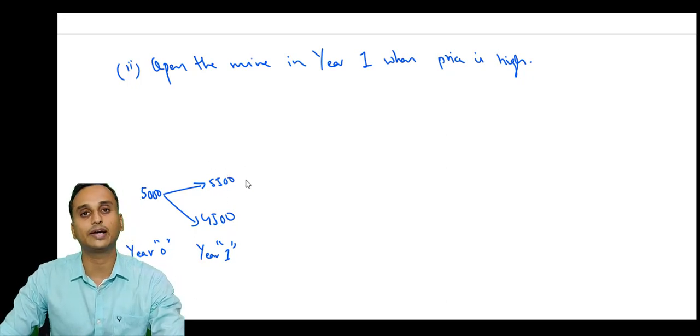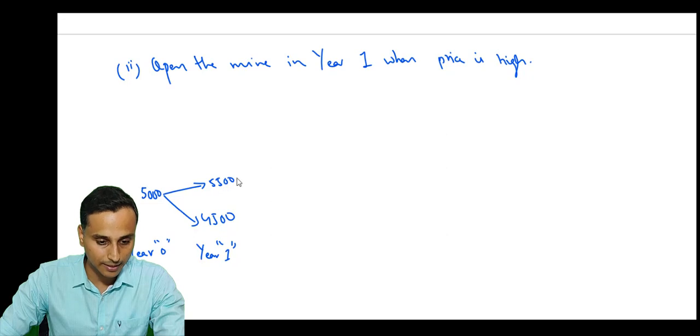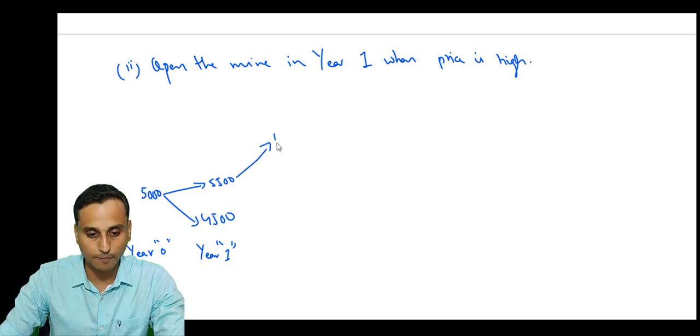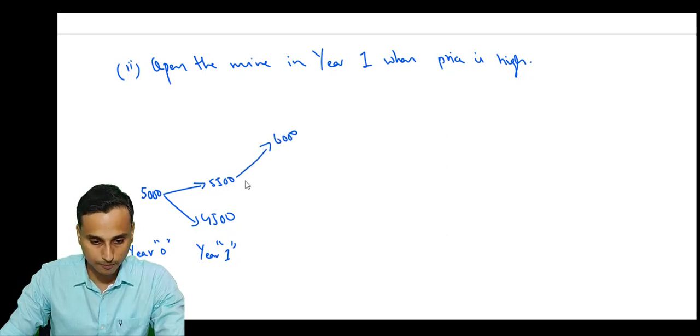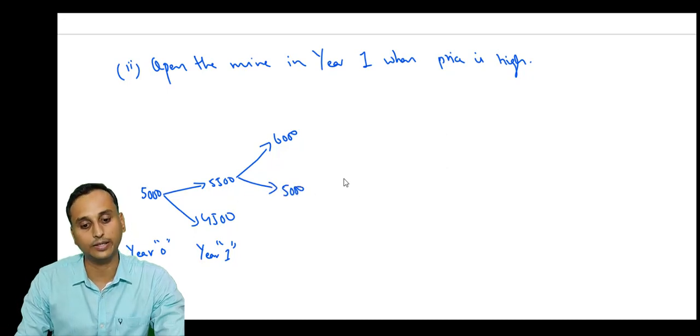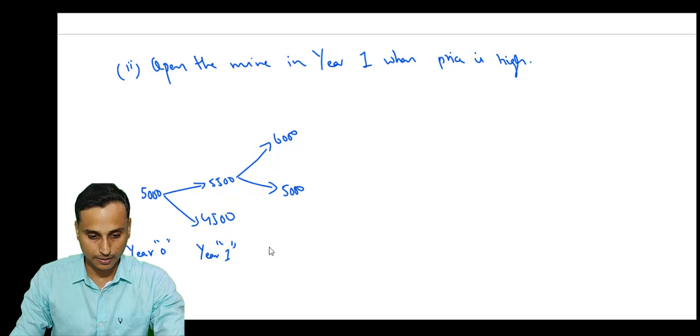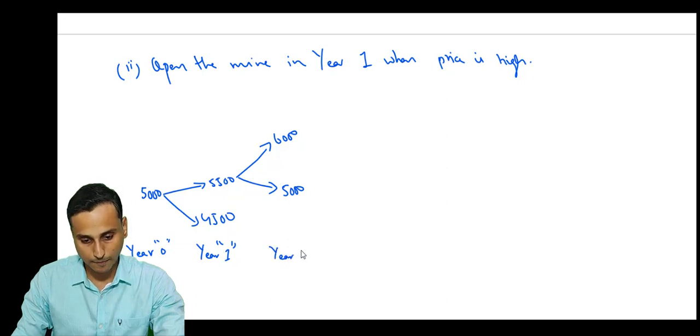Okay, if prices are 5,500 in year 1, then in year 2, the price can be how much? 6,000 or it can be 5,000. Correct? This can be the prices in year 2.